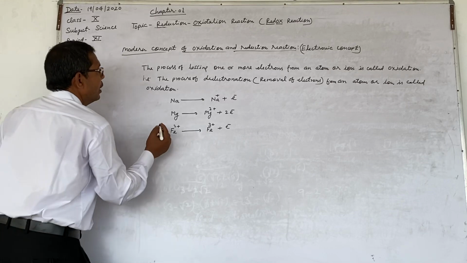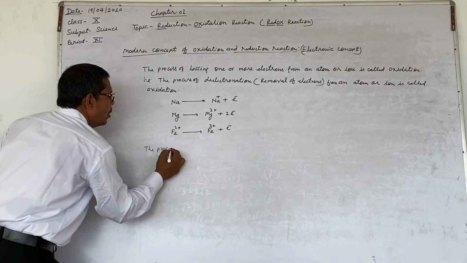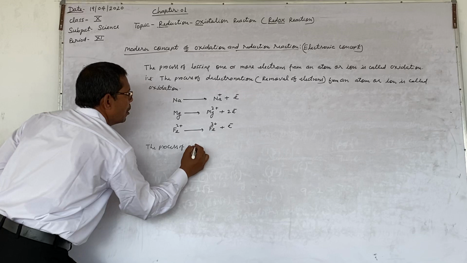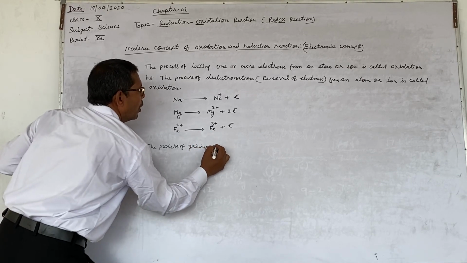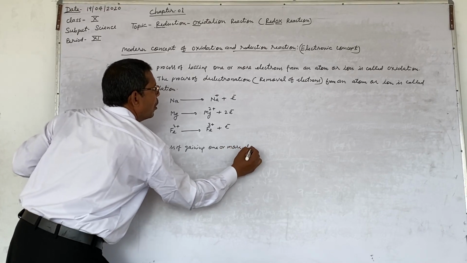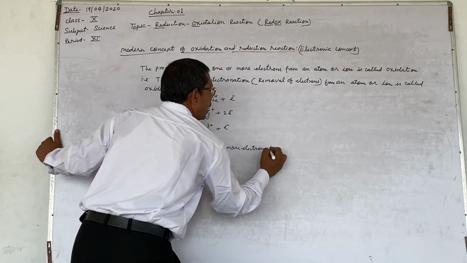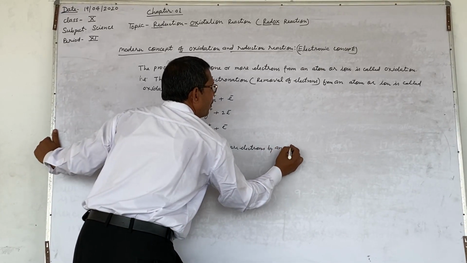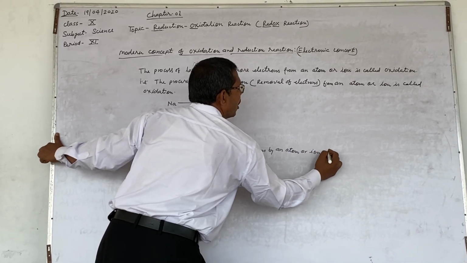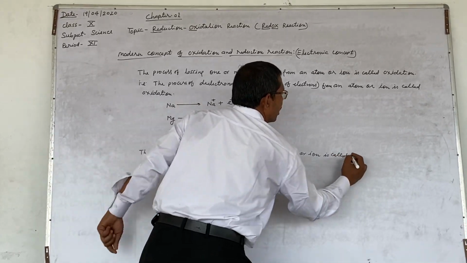In the same way, the process of gaining one or more electrons by an atom or ion is called reduction.